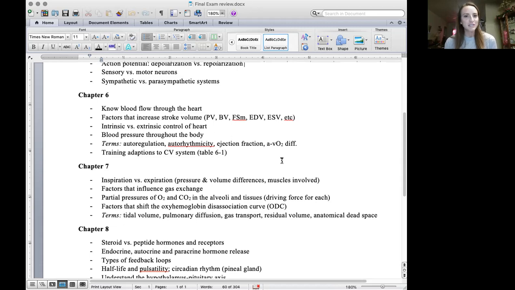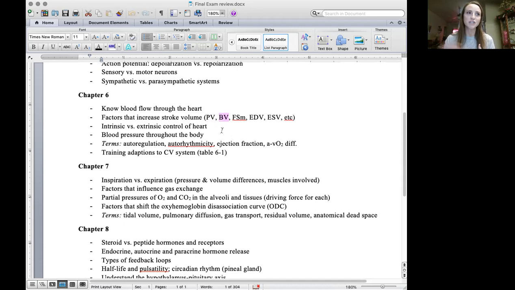Another big factor we talked about was stroke volume and what factors increase stroke volume. You're going to have a handful of questions about this as well. So knowing about PV, that's plasma volume. So if we have an increase in plasma volume, how does that affect stroke volume? Well, it's going to increase it. But plasma volume is going to increase BV, that's blood volume. So now we have larger blood volume.